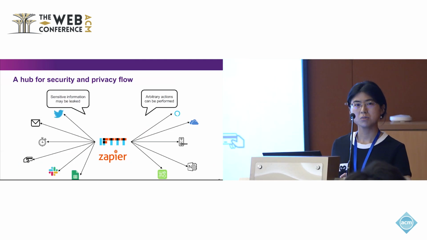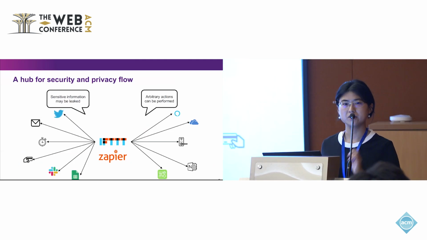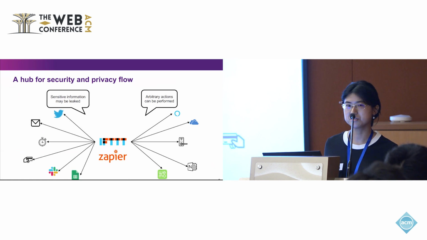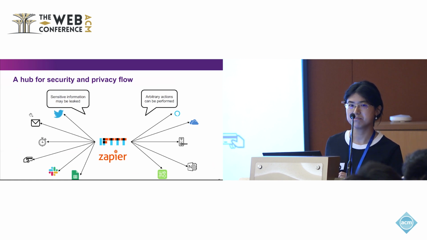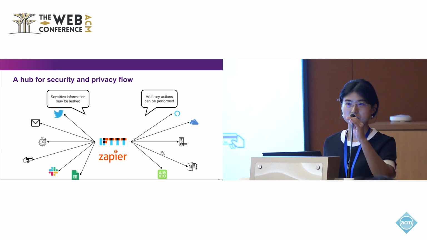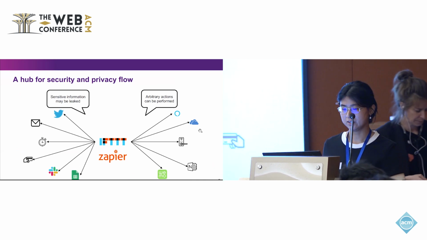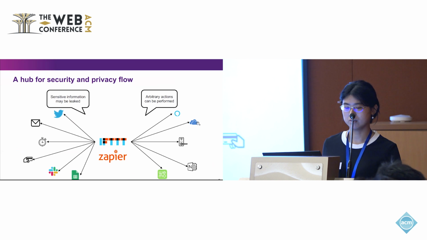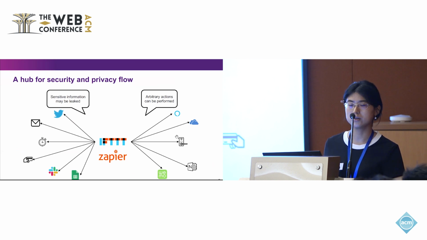automations. But this also brings security and privacy issues, since the TIE has permission to access sensitive information, including your Gmail body and attachments, your online transactions, or your Google spreadsheet data. It can also perform arbitrary actions, like deleting your files on OneDrive Cloud or even unlocking and locking your smart doors.